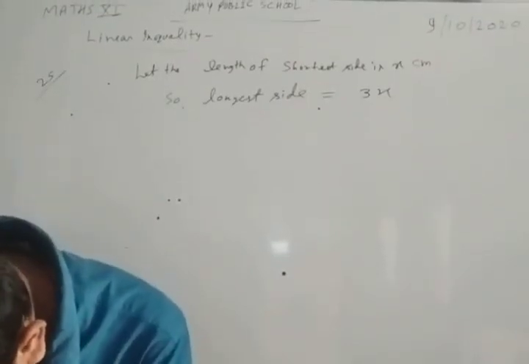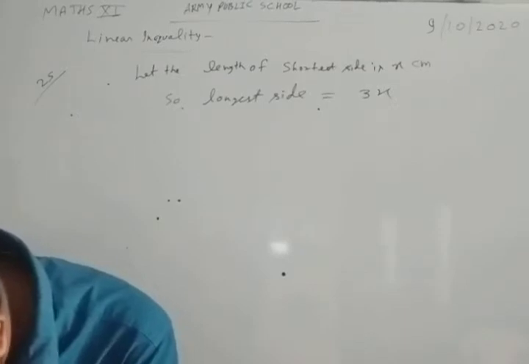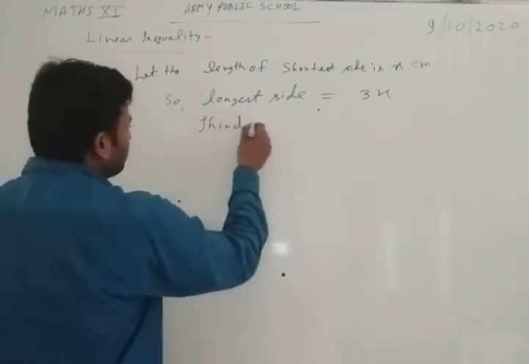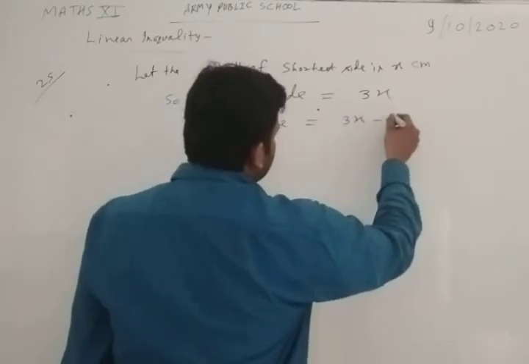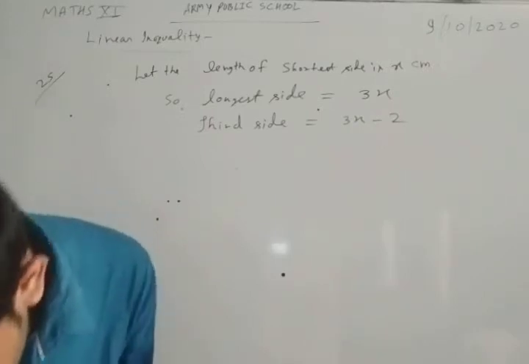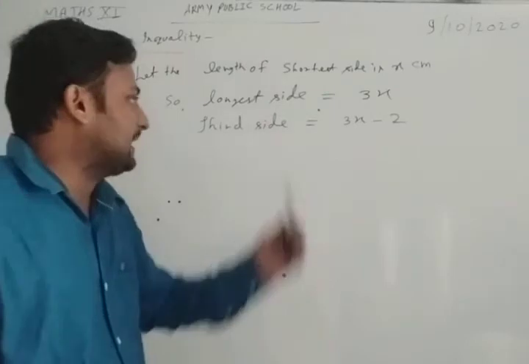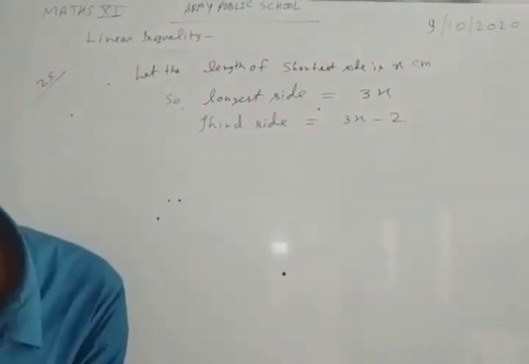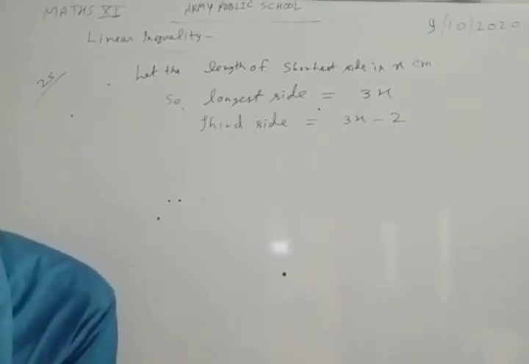Next, the third side is 2 centimeters shorter than the longest side. This is the condition given. Now again the question says that the perimeter of the triangle is at least 61 centimeters.